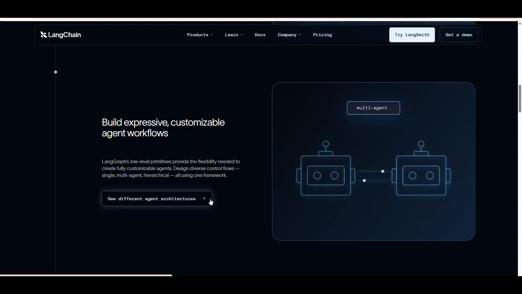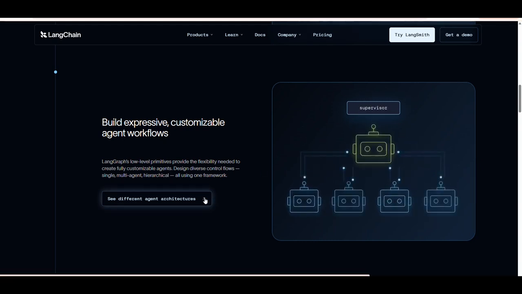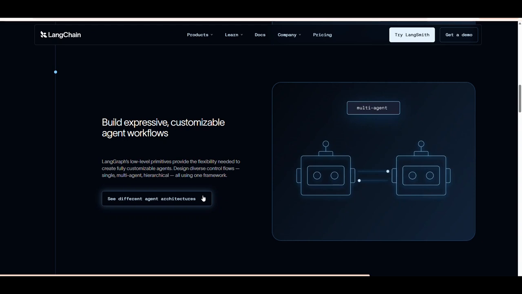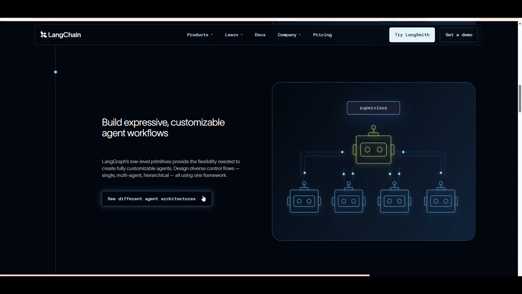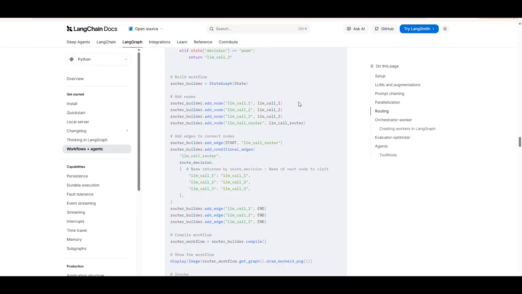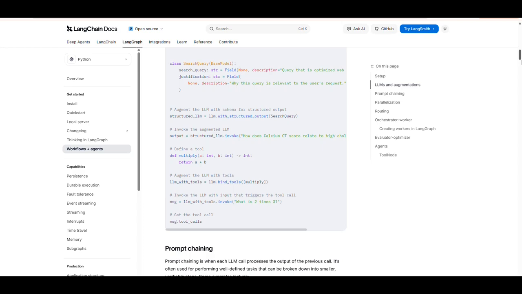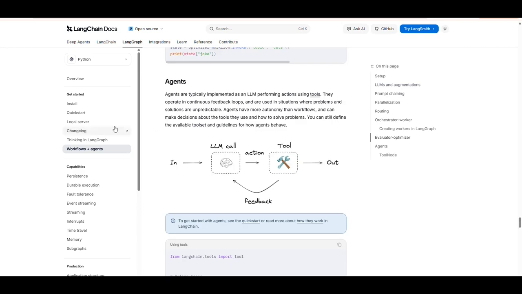But there are different agent architectures. If you want to learn about all the different architectures, like query planner, single agent with multiple tools, multiple agents and all that, you can go through here and you will get to know all the functions that are present, and they have given examples also. You can just go through it and understand that.